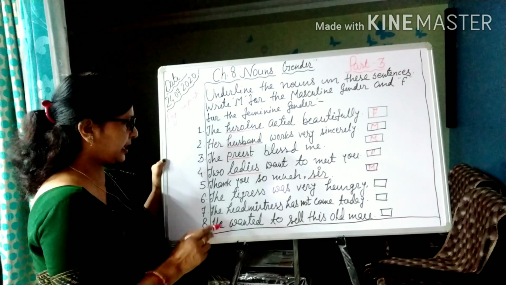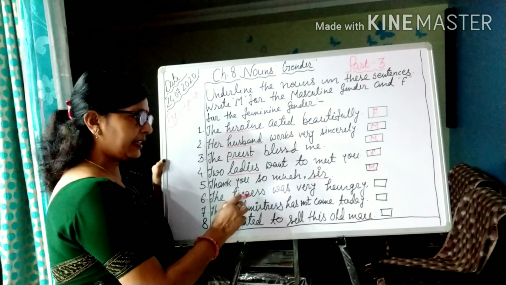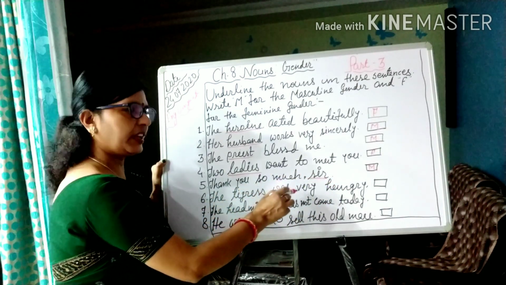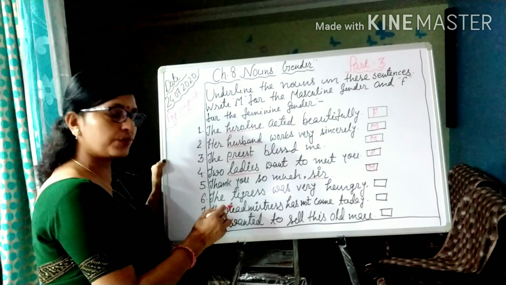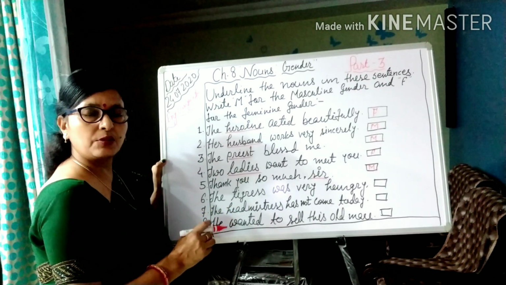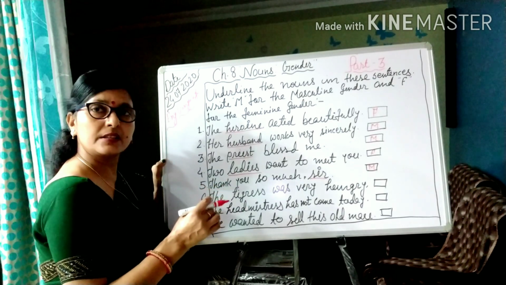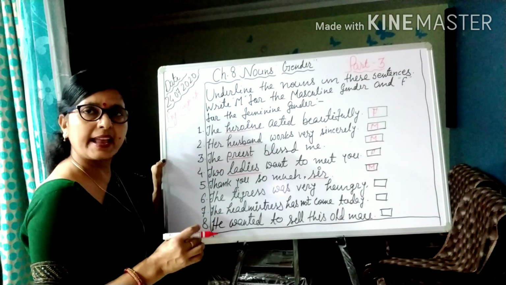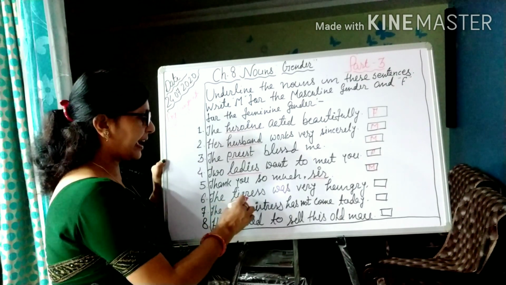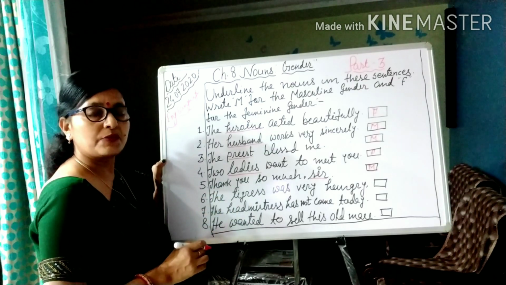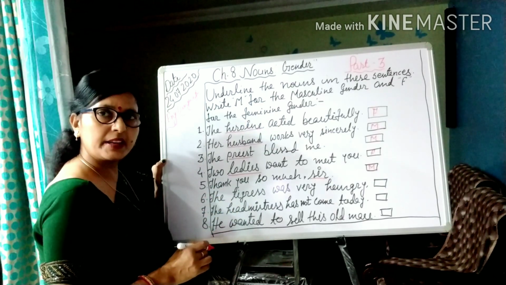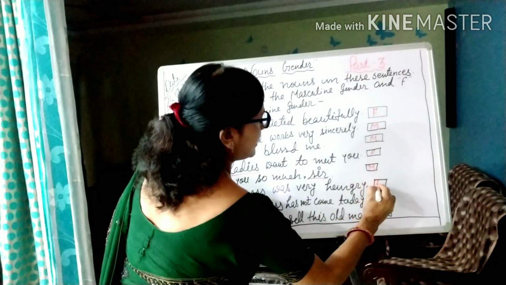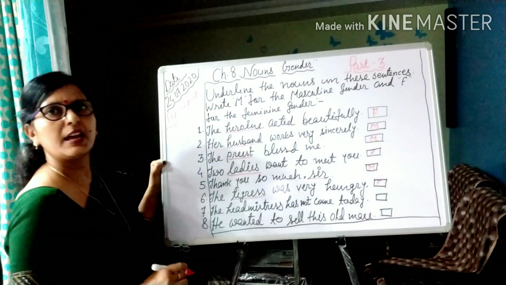Now your next question is question number 6. The tigress was very hungry. In this sentence also children, as I told you already, genders are used not only for human beings, but also for animals and birds. So here tigress is the noun, and which gender is it? It is the feminine gender. So first we have to underline tigress and then write F according to the gender.